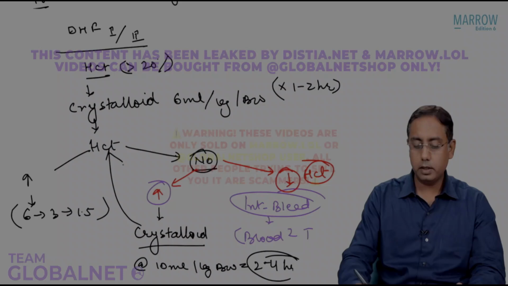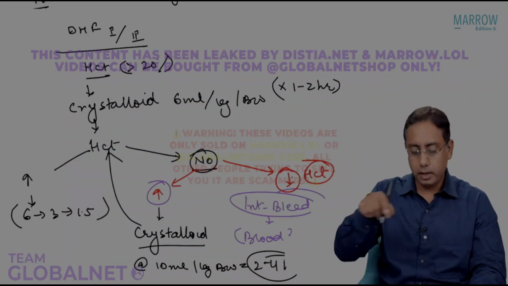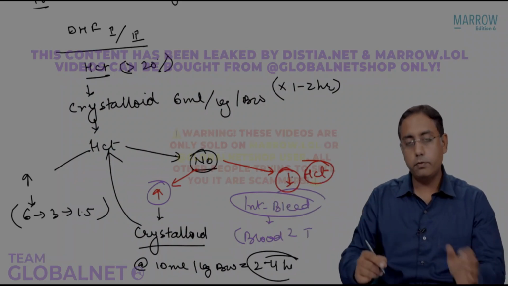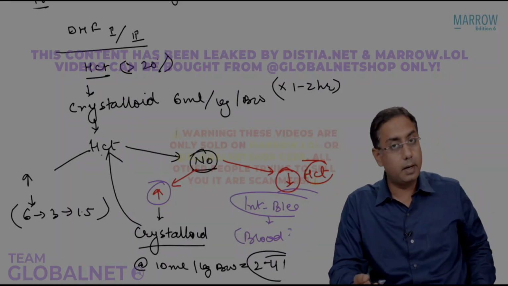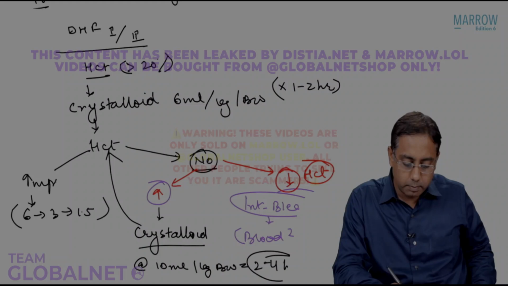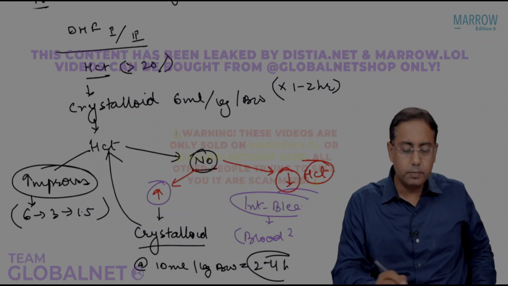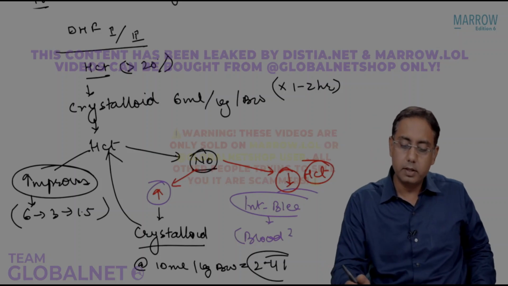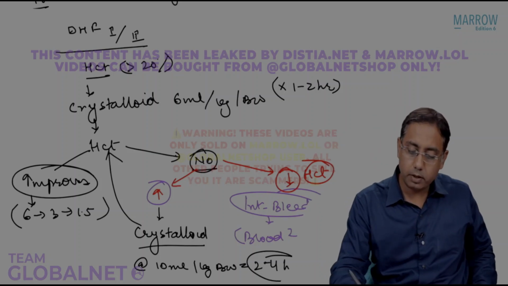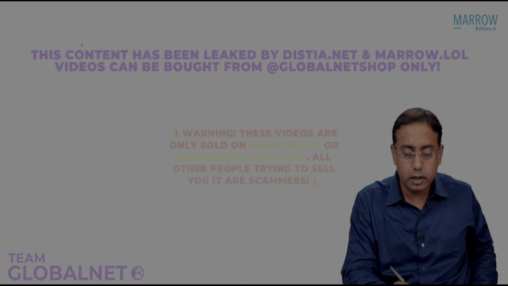If the hematocrit is decreasing, go towards internal bleed. If it is still increasing, you move from 10 towards 20. And if the hematocrit improves, obviously you step down from 10 to 6, 6 to 3, 3 to 1.5. The stepping down is also important in dengue management.